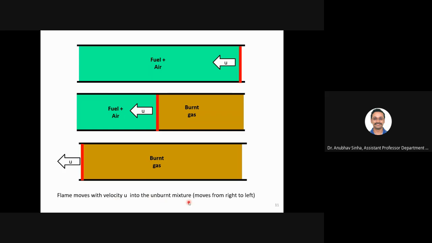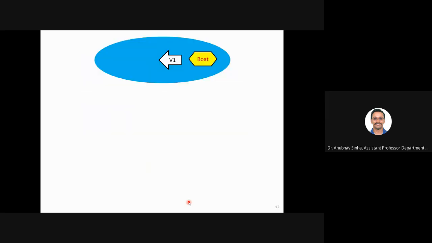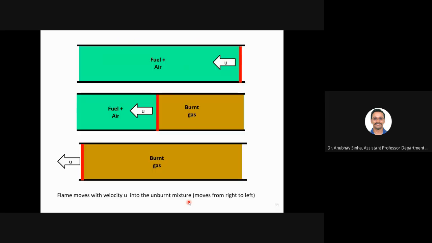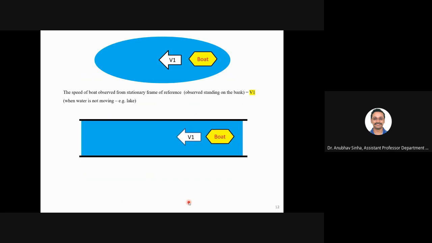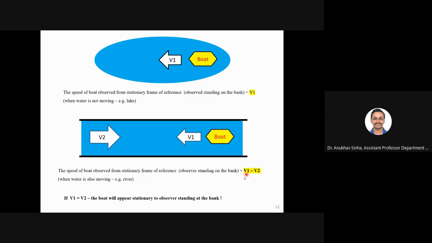Okay. So this is the theoretical experiment that we start with. Now to make you understand this, I have used the example of a boat. A boat moving in still water with velocity v1 will move in a river at velocity v1 minus v2.